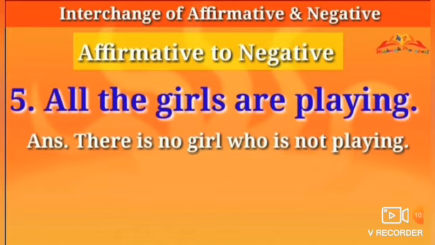Very very interesting sentences. All the girls are playing. There is no girl who is not playing. So you have to remember that to make a negative sentence from an affirmative, or affirmative from negative, you can write the sentence any way. You can use other words which are not exactly in the given sentence. You can use any words, but you have to remember only that the meaning of the sentence will be the same. Okay, next.